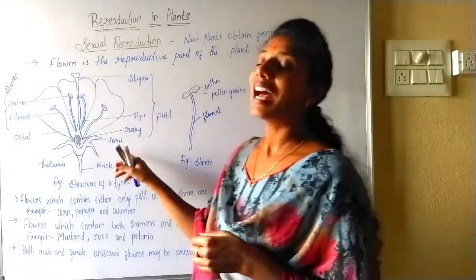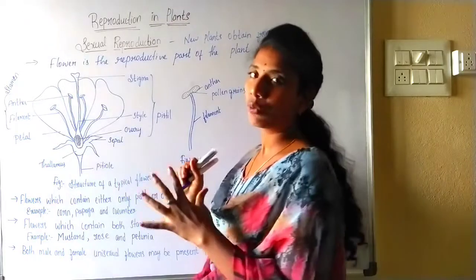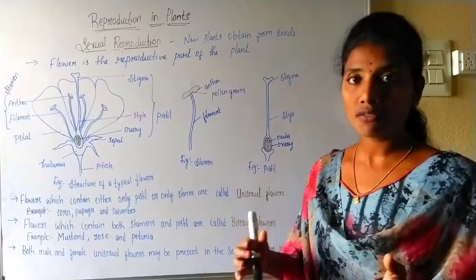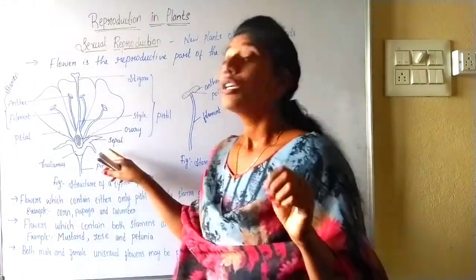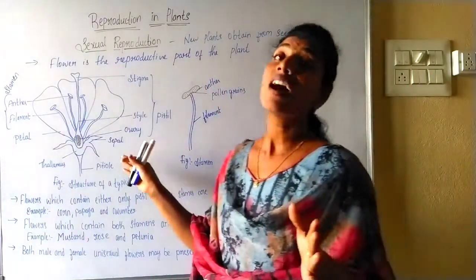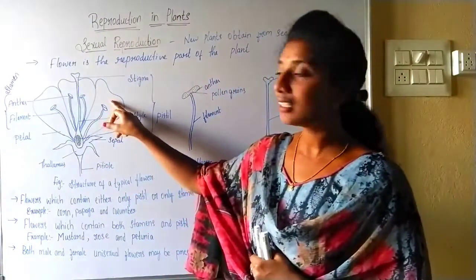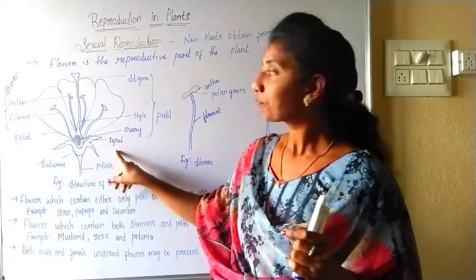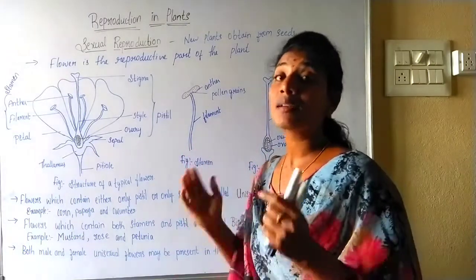Yes students, as we know, the flower is the reproductive part of the plant. Let's have a very quick glance, because you already know the different parts present in a flower, right? So this is the typical structure of a flower, the hibiscus flower. Here we can see the brilliantly colored petals and the green, small leaf-like structures called sepals. We can see both male and female reproductive parts here.